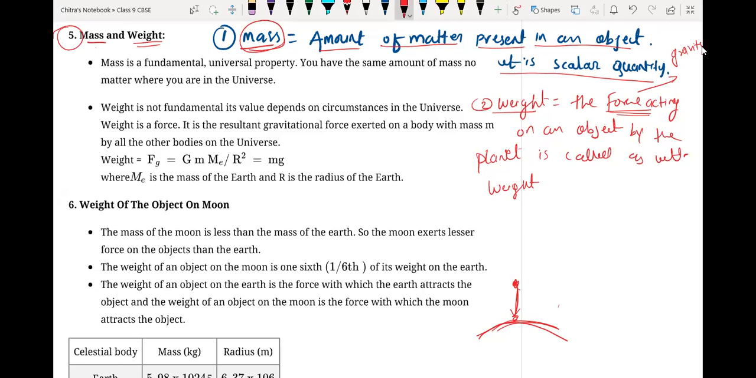Gravitational force. Okay, and that force is working always toward the center of Earth or center of the planet. That's why its direction is fixed, and which is toward the center of the object or the planet. That's why it is a vector quantity. So weight is a vector quantity, and weight may change from place to place, and on depth and height also.